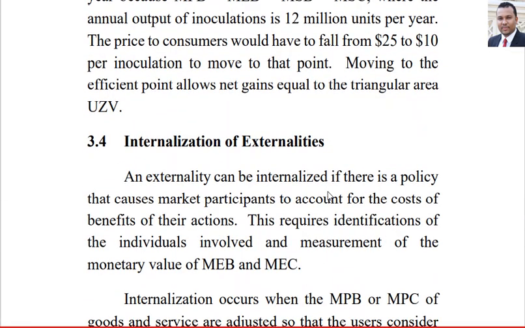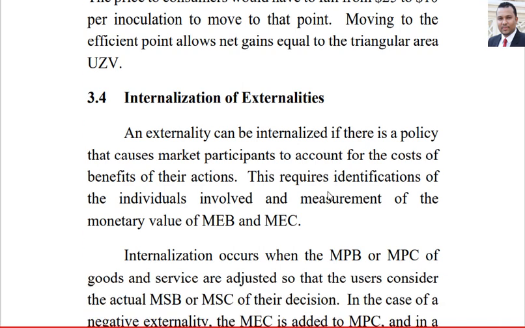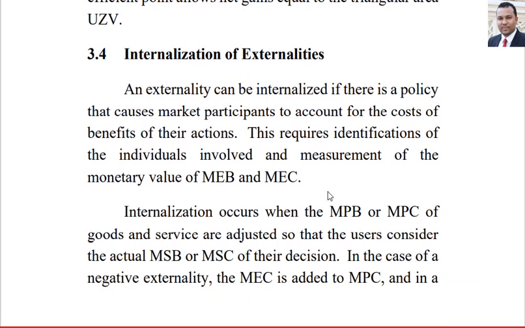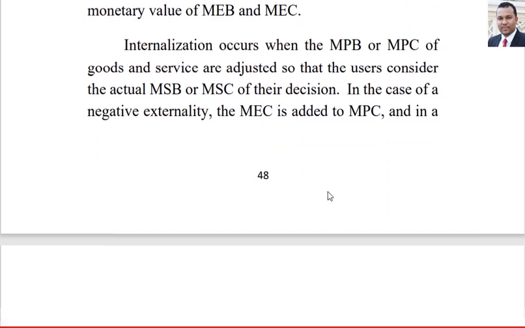Now we talk about how we can internalize the externality. We focus on the price, which should reflect the costs or benefits. What actions can we use to internalize externalities?